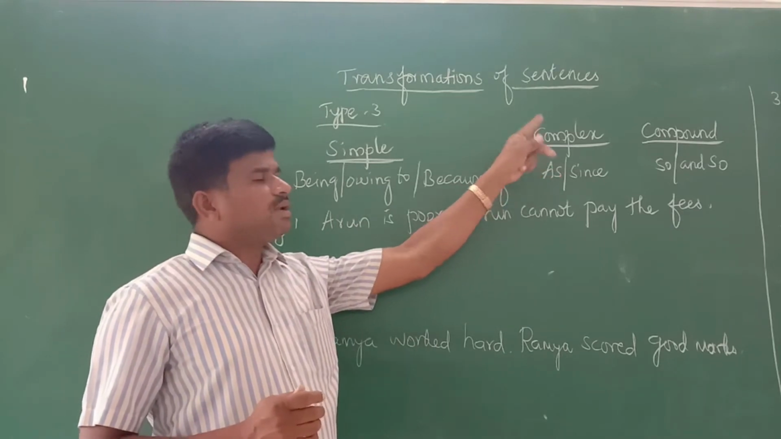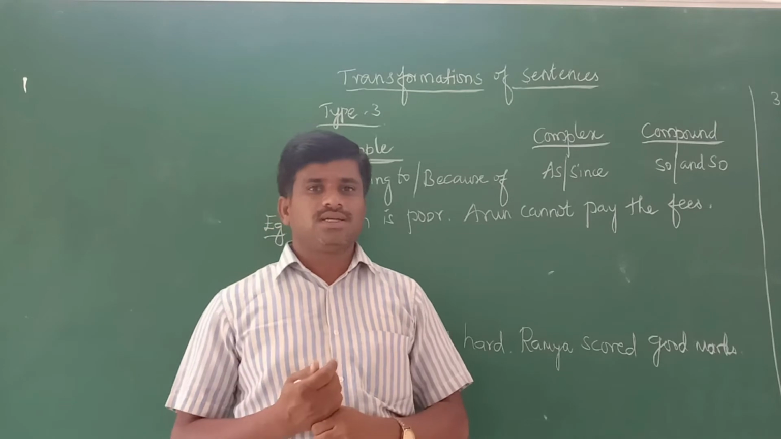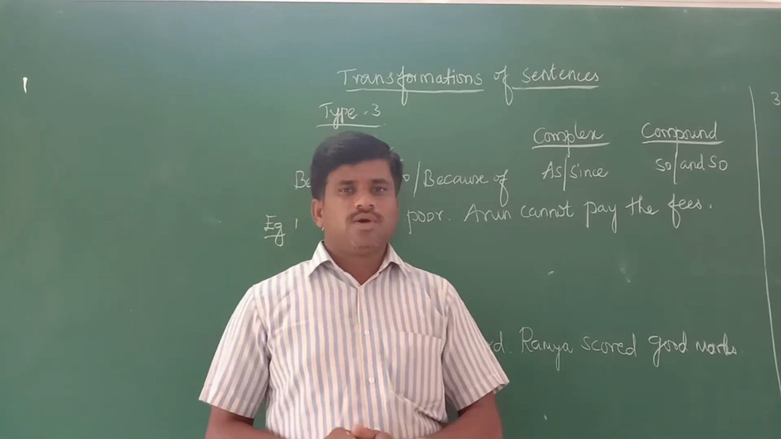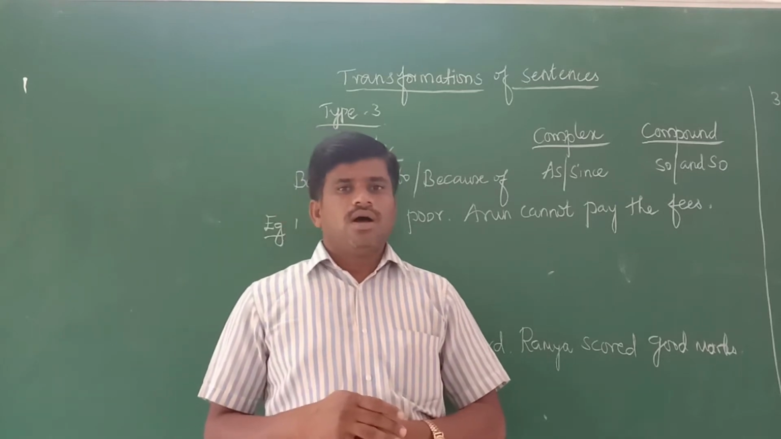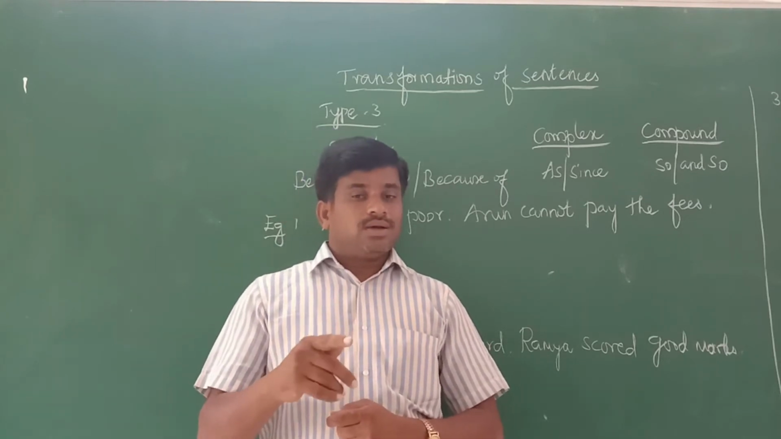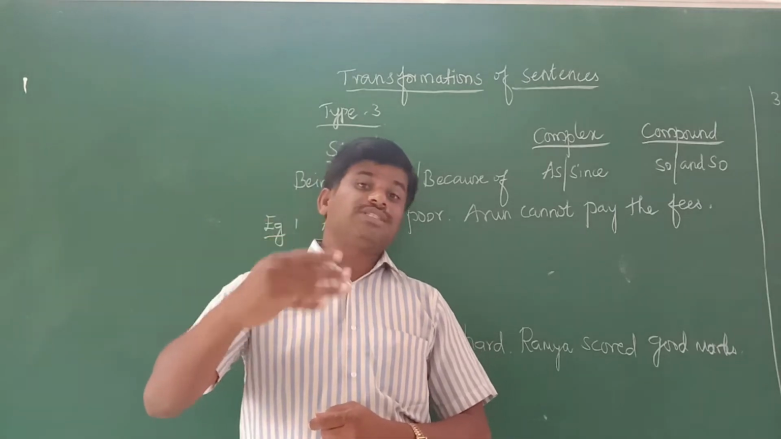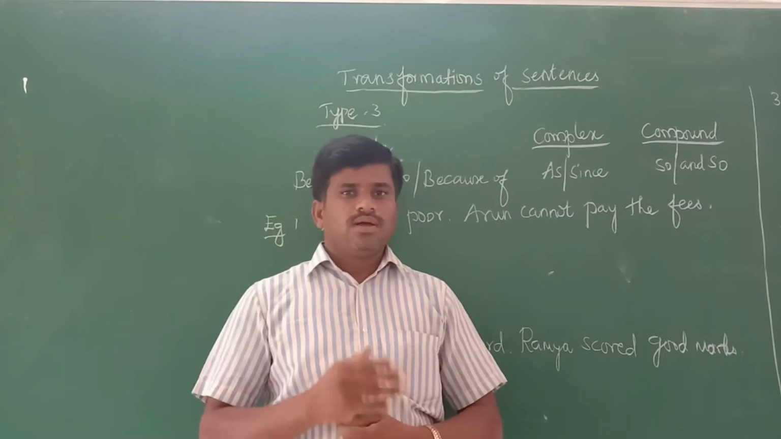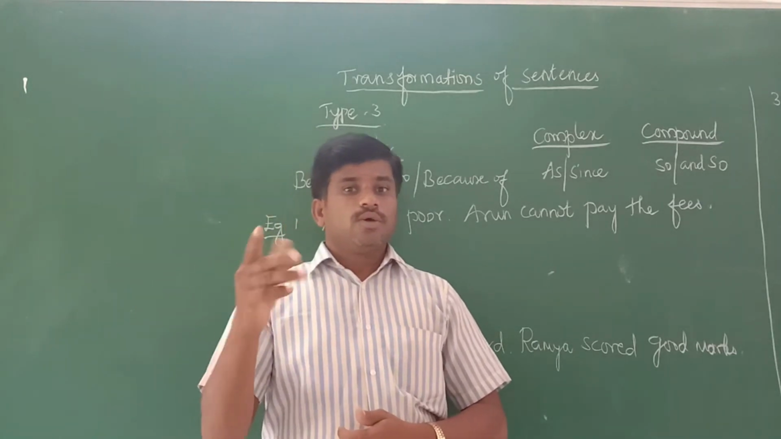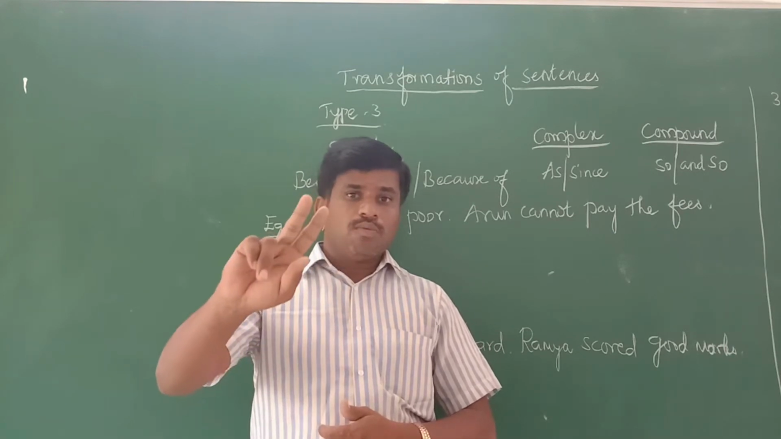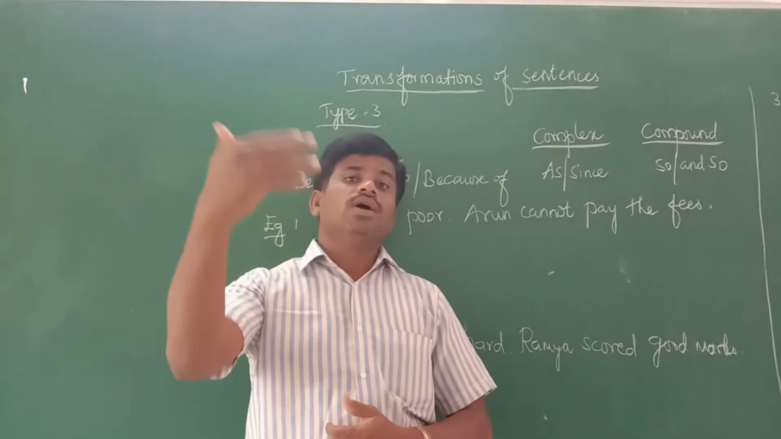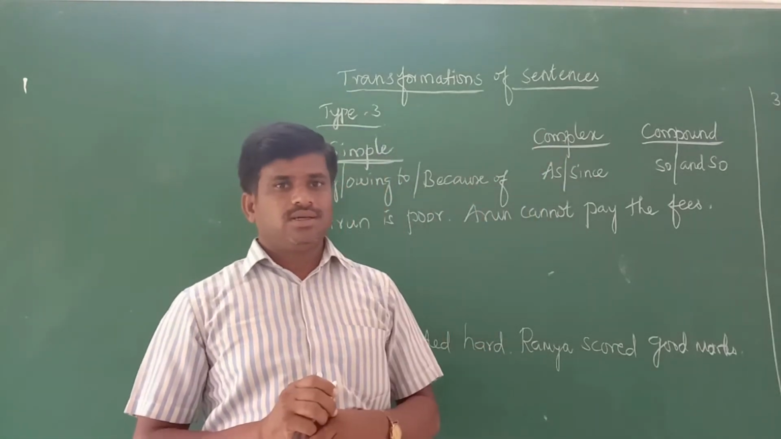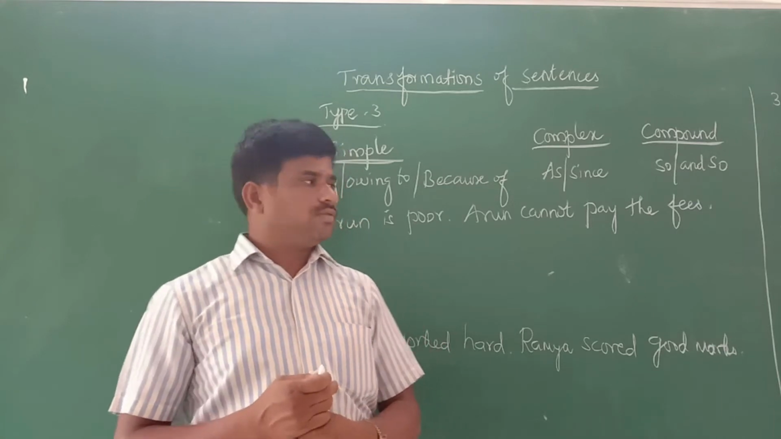What is called a complex sentence? What is the structure of a complex sentence? This is a sentence which contains one main clause and one or more subordinate clauses. One main clause, that should be compulsory. But the subordinate clause may be one in that sentence or more than one also. It may be two or three. Such a sentence is called a complex sentence. That also I taught in my last video.